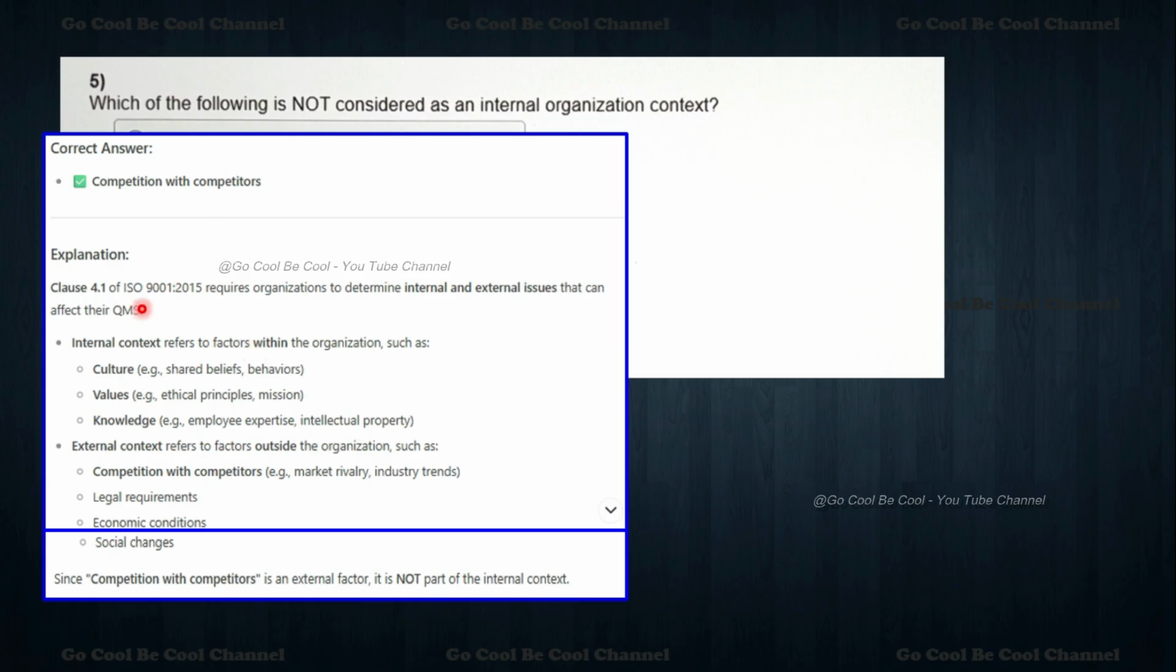Explanation: ISO 9001 requires the organization to determine internal and external issues that can affect their QMS. Internal context refers to factors within the organization such as culture, values, and knowledge. External context refers to factors outside the organization such as competition with competitor. It is not in our hand at all, but we have to compete in this area. Examples are market rivalry, industry trends, legal requirements, economic conditions, social changes. Since competition with the competitor is an external factor, it is not part of the internal context.